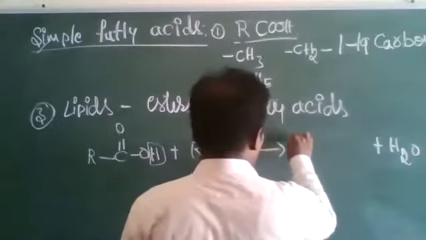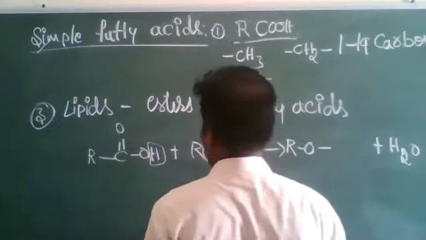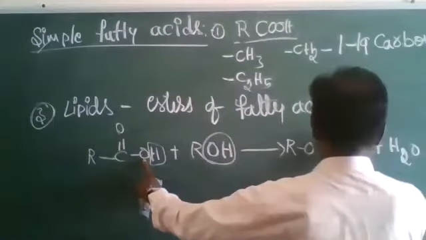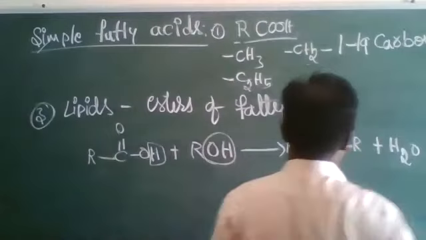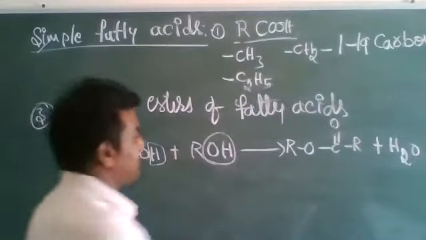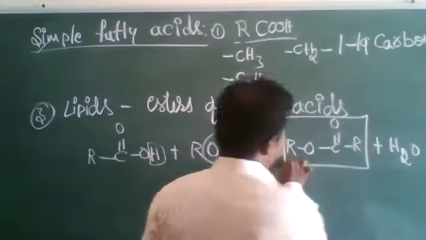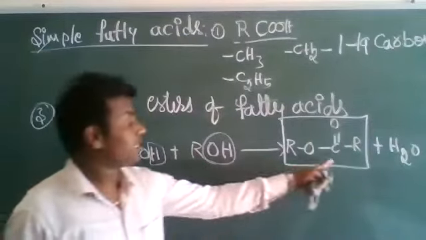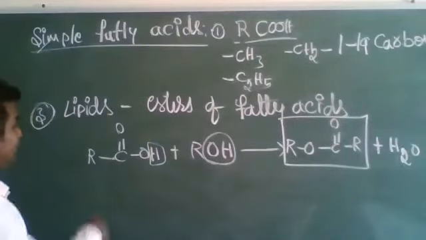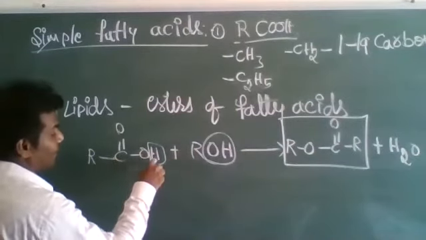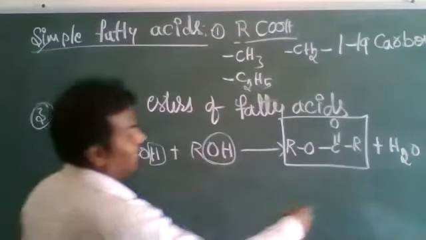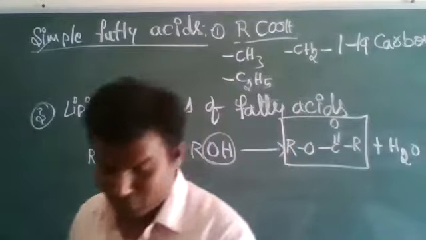Then what is formed? R, O, C double bond O, R. This is called ester. The ester formula you might have known: R, O, C double bond O, R. This H and OH are eliminated as H2O.